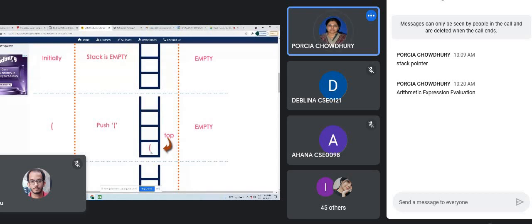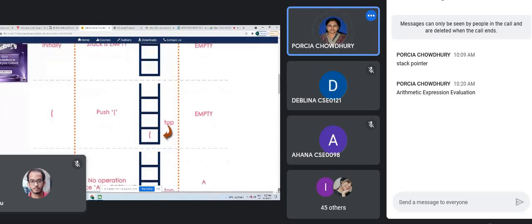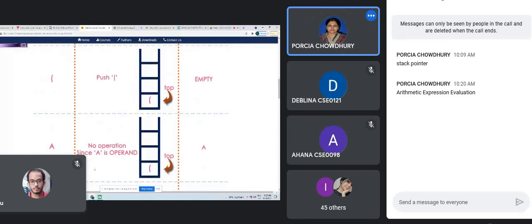Now one element has entered into the stack, so this is the top of the stack, and the stack pointer is basically over here. Still we don't have any postfix expression. This portion is empty. Then you have no operation because A is an operand.